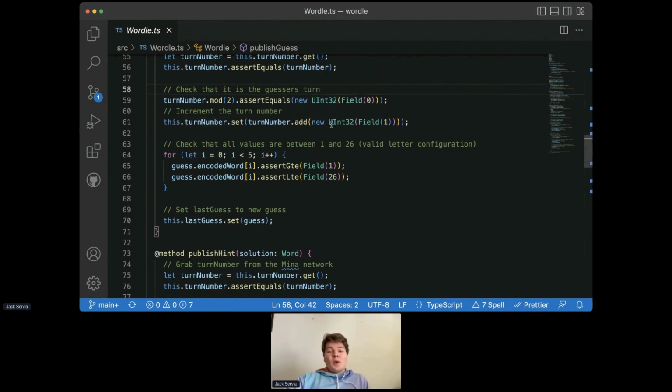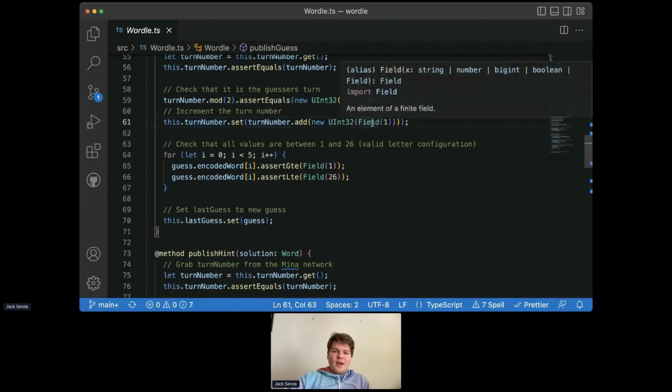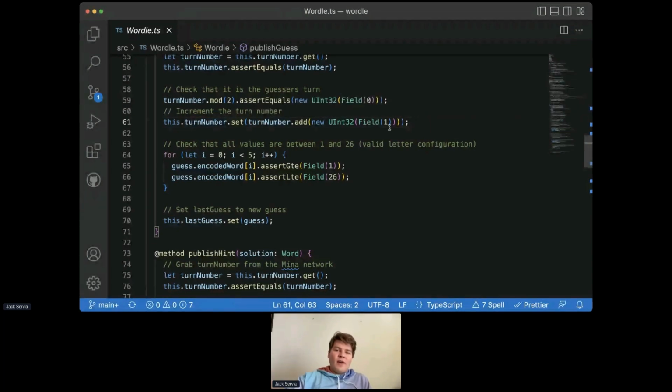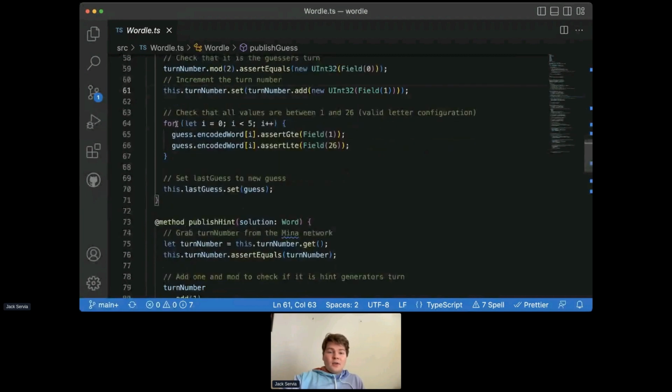And then the next thing that we do is we increment the turn number. And we do this just by, instead of calling get this time, we call set on the turn number variable, or I guess on-chain state. And we just pass in our current turn number plus an unsigned integer with value 1. The final thing that we do is we check that all the values are between 1 and 26. That means that they're valid letter configurations.